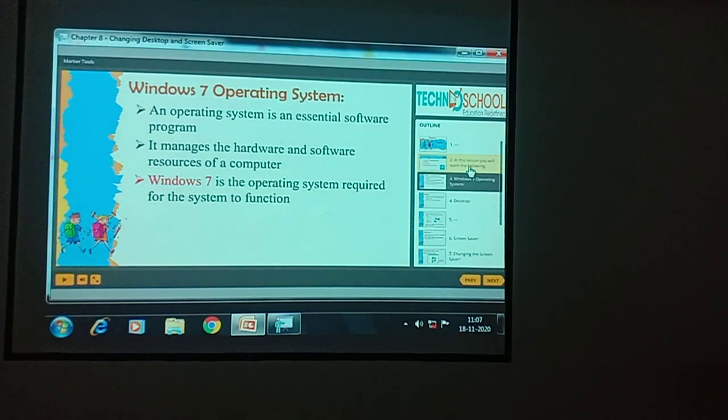Operating system is an essential software program. It manages the hardware and software resources of a computer. And Windows 7, Windows XP, Windows 8, Windows 10 are operating systems required for the system to function.